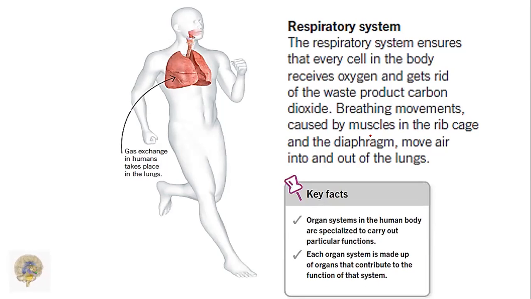The key fact in this discussion is that organ systems in the human body are specialized to carry out particular functions. Each organ system is made up of organs that contribute to the function of that system.